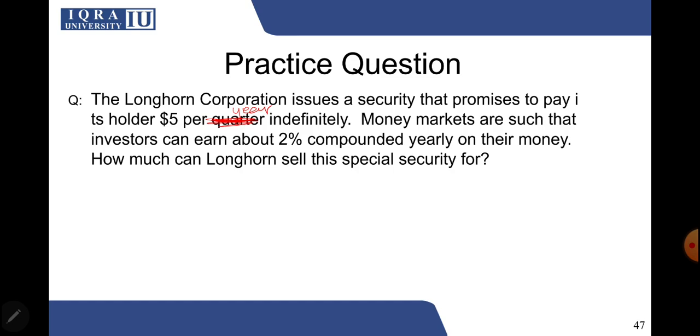So you want to find its present value, because whatever is the value of this perpetuity, you can sell it off for that much amount. So you're going to use this formula PMT over R. Your PMT over here is 5 and the R is 0.02. So this perpetuity has a present value of 250. If this is the present value of it, then this is the amount for which the security is going to sell. So if somebody wants to purchase this perpetuity, they will be ready to pay 250 for it.